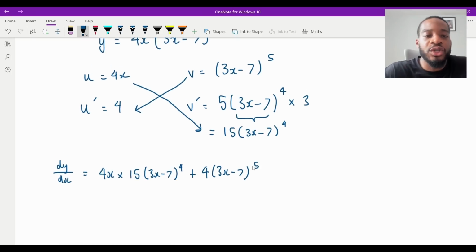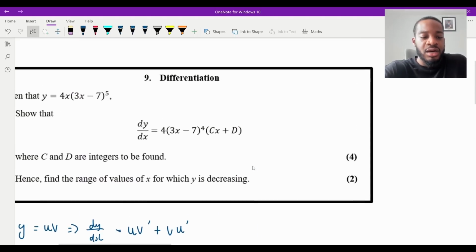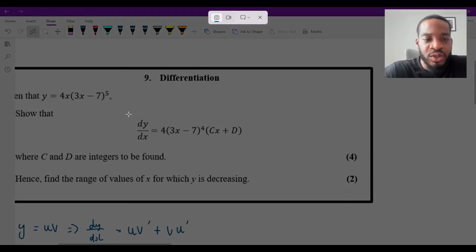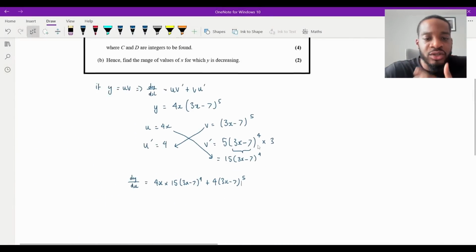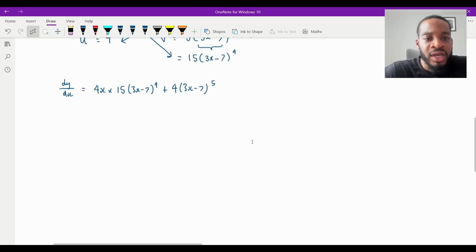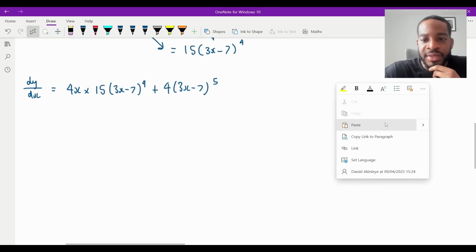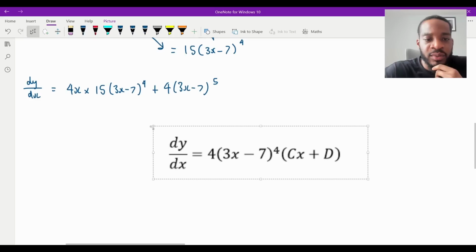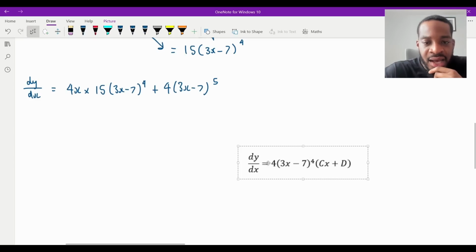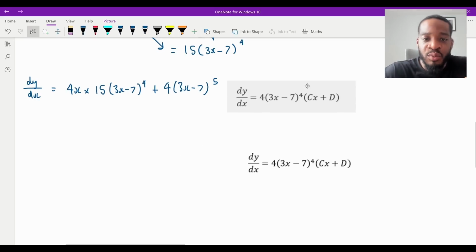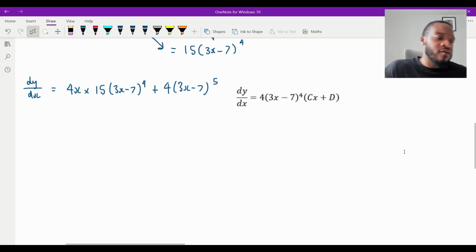Now, this is a show that question. Always have at hand what you're trying to show. I always say that when I'm doing show that questions, always just keep it as a reference so you can see where you need to go in terms of the algebra you need to do. So I'll put this here. I'll just keep this as a reference. So we need to get here. Now, when I look at this, I can see that the show that is a product, right? We have a sum at the moment. So that tells me, well, how do I go from a sum to a product? I need to factorize, don't I?